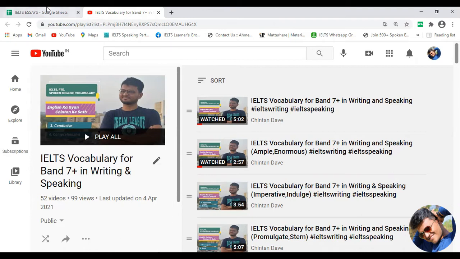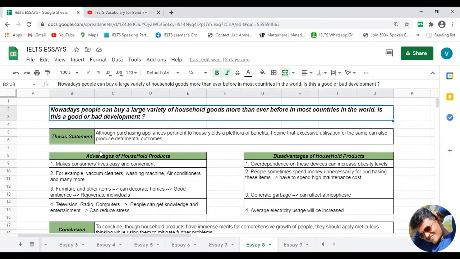Okay. Now let's come to the statement of the essay which we are going to discuss today. The statement is something like this. Nowadays, people can buy a large variety of household goods, more than ever before in most countries in the world. Is this a good or bad development? It means the sentence is mainly focusing on the habit of individuals relevant to purchasing household goods, whether it is advantageous or disadvantageous, that we are going to discuss today.